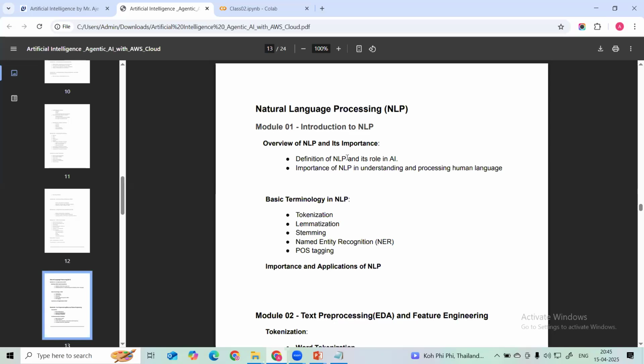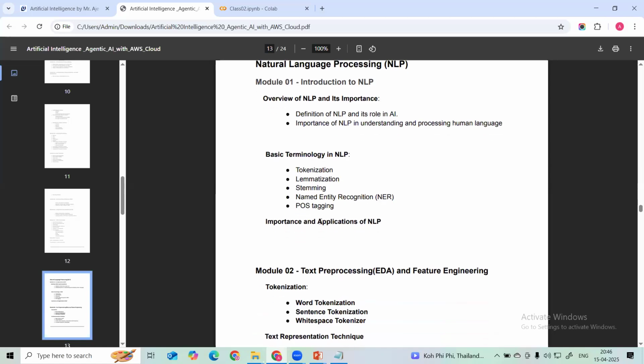Machines cannot understand textual data, so we have to convert it into numerical form and feed it to the machine so that we can get predictions. You can then apply these predictions in production to help businesses improve. So these are the different techniques we are going to learn in natural language processing.